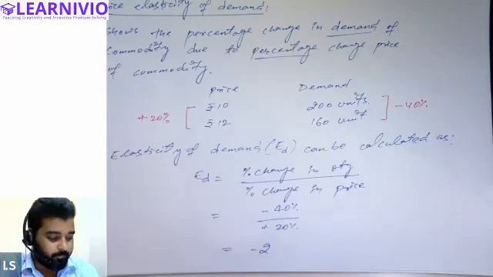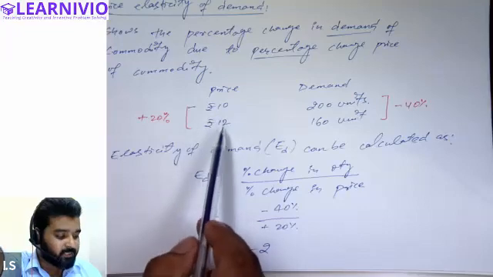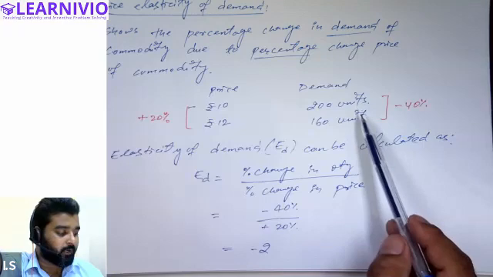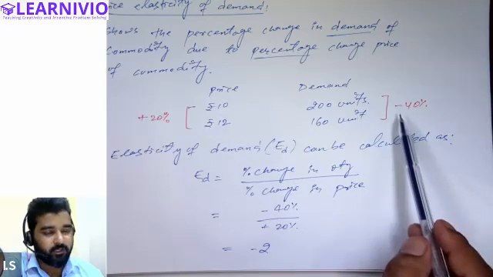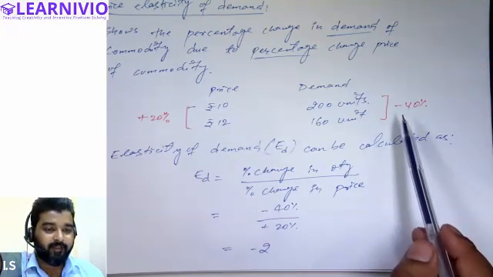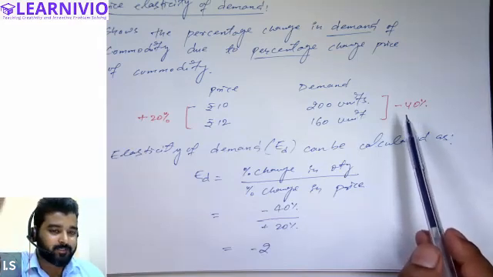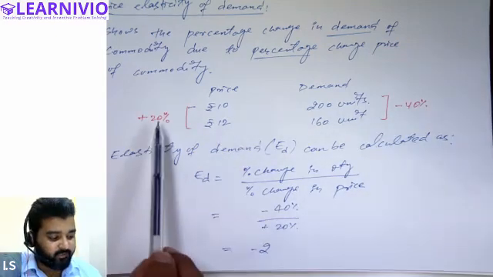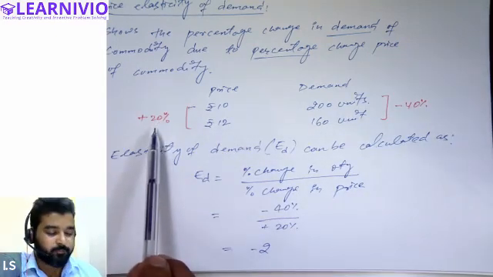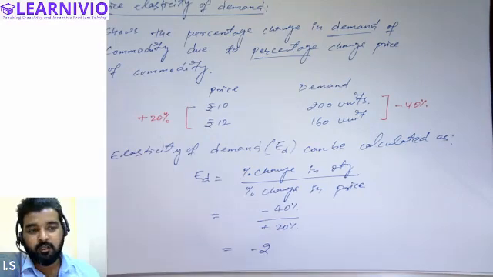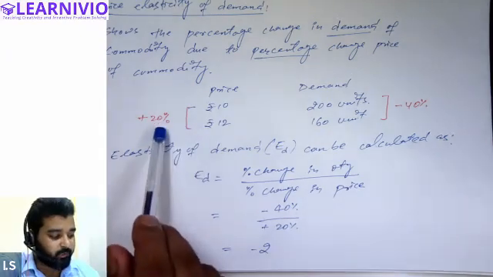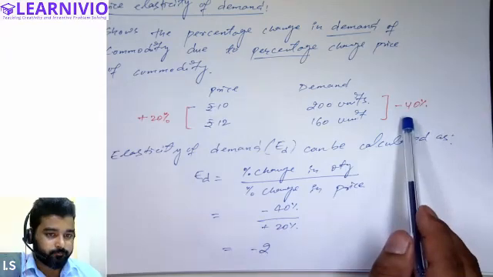In this example, when we increased the price from 10 rupees to 12 rupees, the customer declined the demand by 40%. This means the customer is very sensitive to the price, and to be precise, he is 2 times sensitive. When we increase the price by 20%, demand changes 2 times more than the change in price. We changed the price by 20%, demand is changing by 40%.